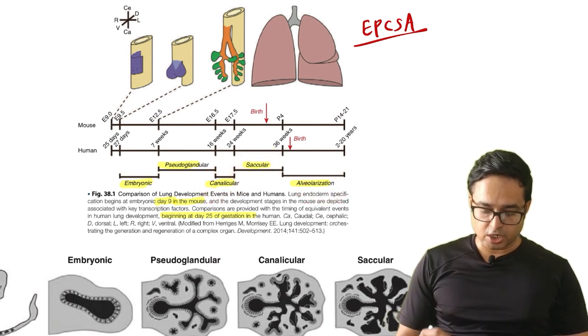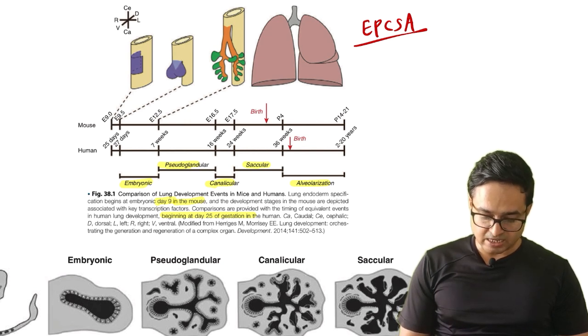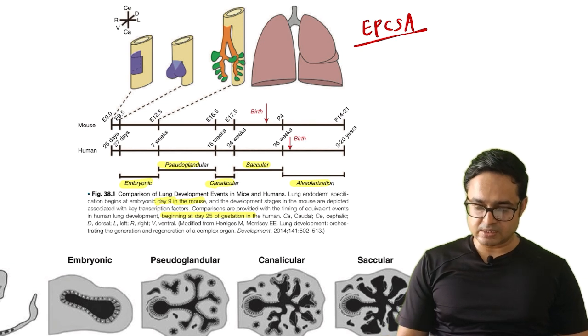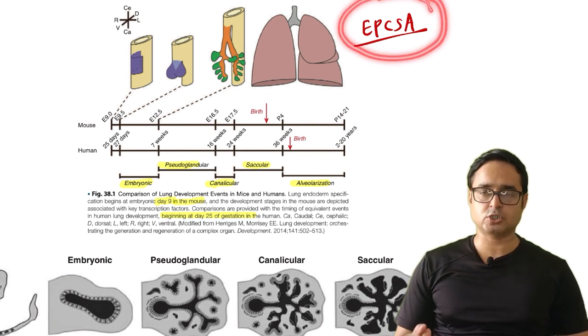The duration is very much important. Embryonic period is from 27 days to 7 weeks. Pseudoglandular is from 7 weeks to 16 weeks. Canalicular is from 16 weeks to 24 weeks, and saccular is 24 to 36 weeks. Alveolarization starts from 36 weeks and continues up to 2 to 20 years. Any question can be framed according to this timeline, and the sequence is important. The sequence was a previous year's question in INI CET.